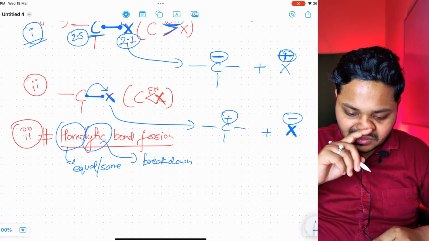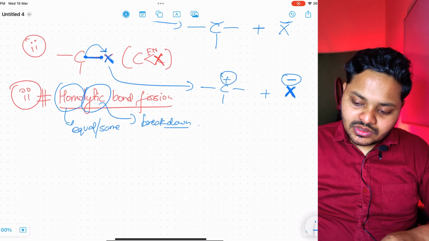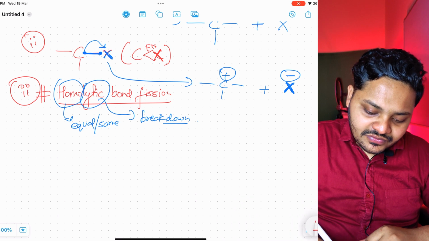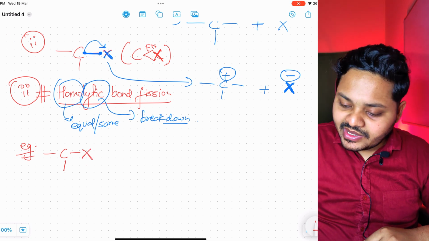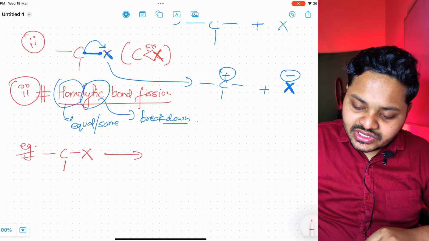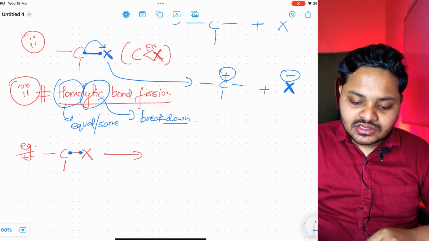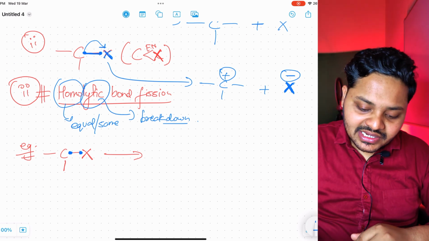Now here we have the same example of a carbon atom attached to a hypothetical X element. What will happen? We know that they both have their own electrons. This is the electron of carbon and this is the electron of X. To divide equally, we have to take a sword and cut it down in the middle.